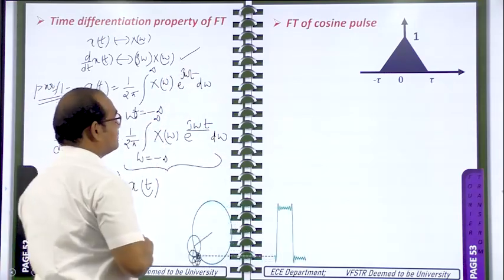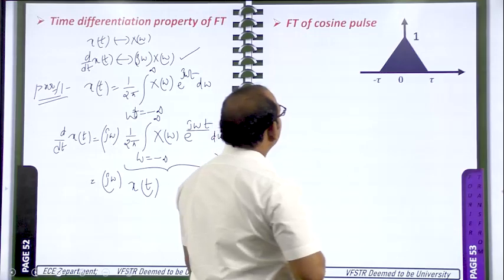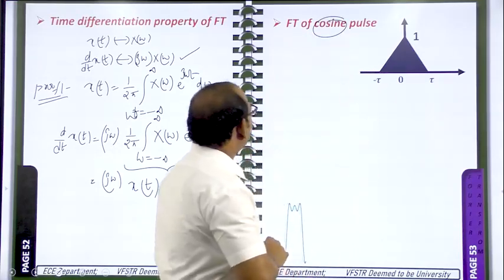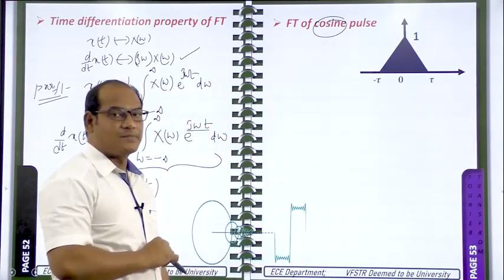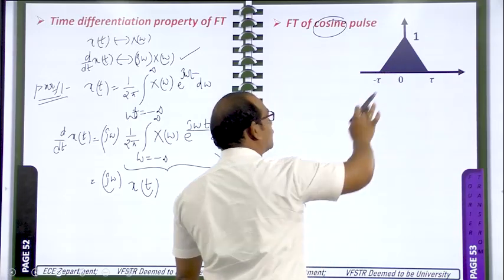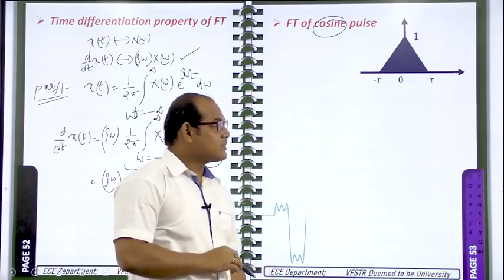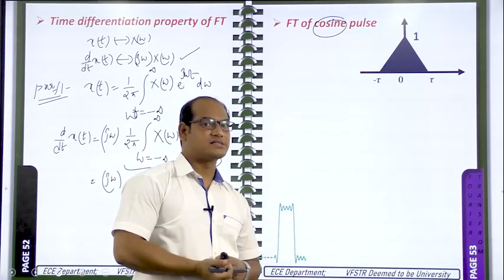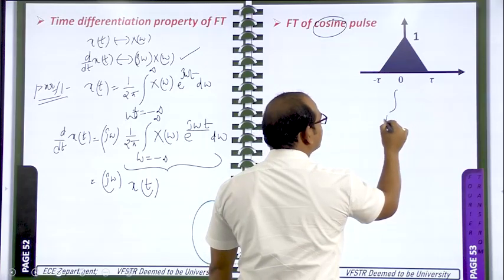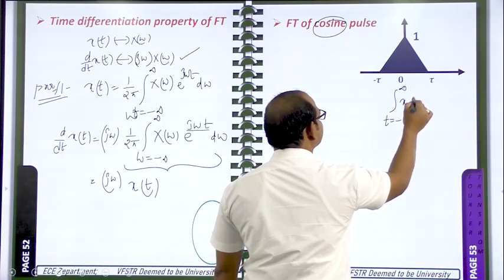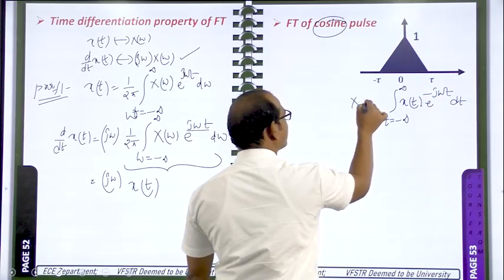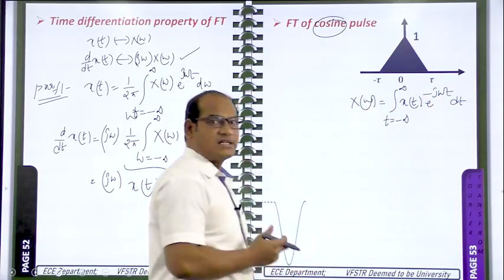Okay. Then, it is not a cosine pulse, it is a triangle pulse. The Fourier transform of that particular triangle pulse we need to find. In order to do that, we can go for different methods. We can use directly this integral: integral t from minus infinity to plus infinity, x of t e power minus j omega t dt. By using this one only we can calculate it. Okay, that is the first method.